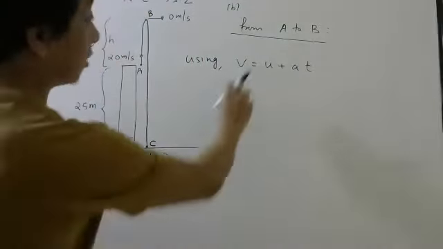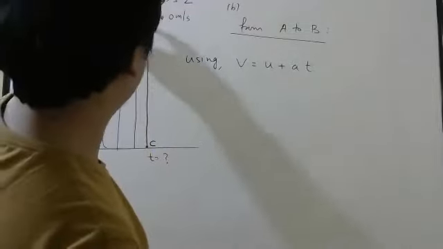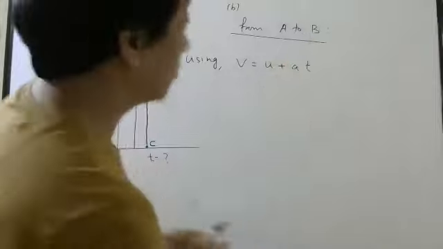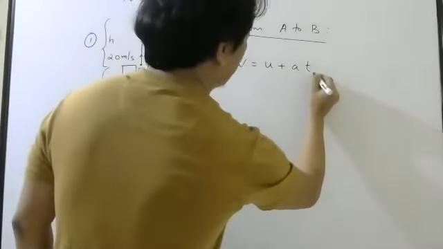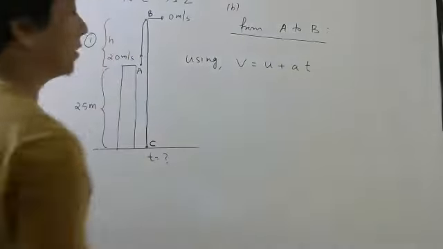What is the from where to where I'm applying? That you have to see carefully. I'm applying first from A to B. So this is time taken from A to B. Let me just write T right now.